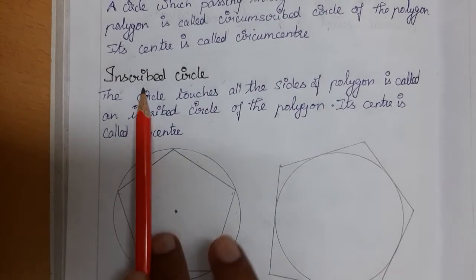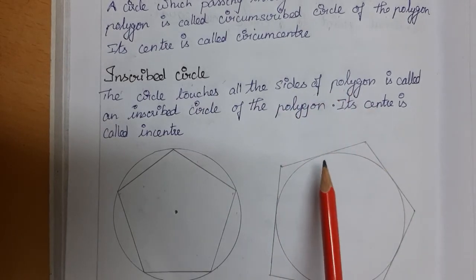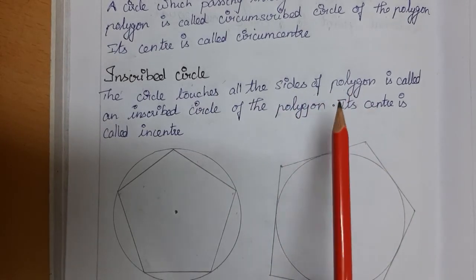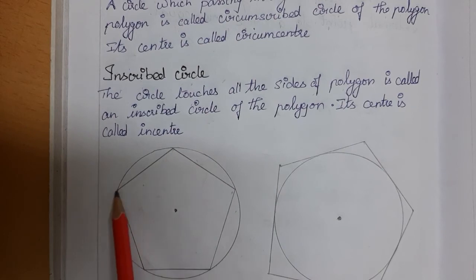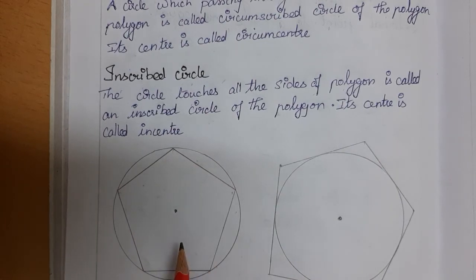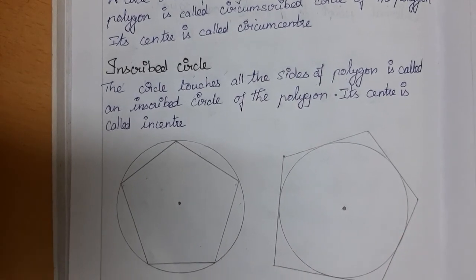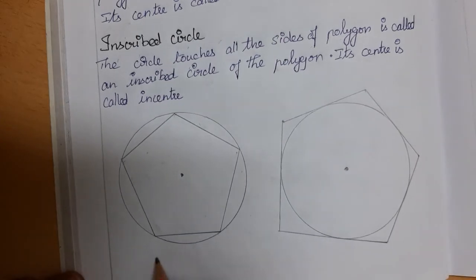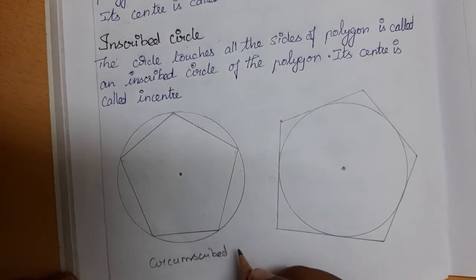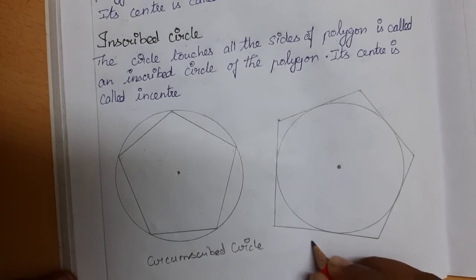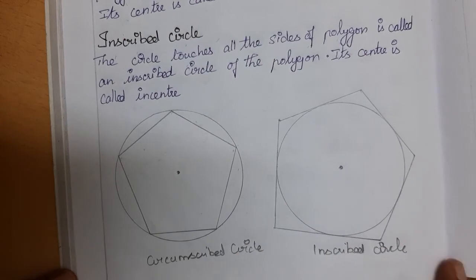So next is the inscribed circle. The circle touches all the sides of the polygon. Here the circle touches the sides of the polygon and its center is called the incenter. Clear? Here you can see the circle touches the vertices, that is circumscribed. Here you can see the circle touches the sides, then we call it an inscribed circle. So this is a circumscribed circle, and this one is an inscribed circle.